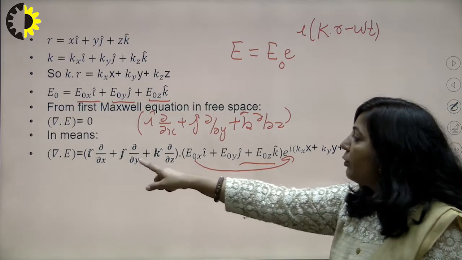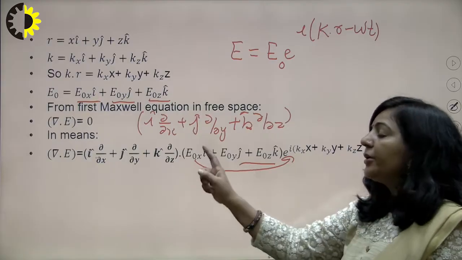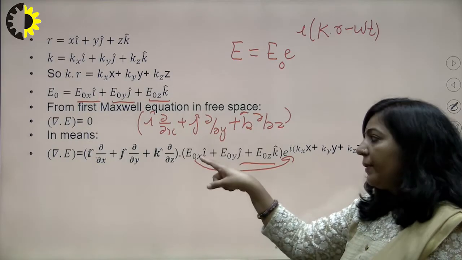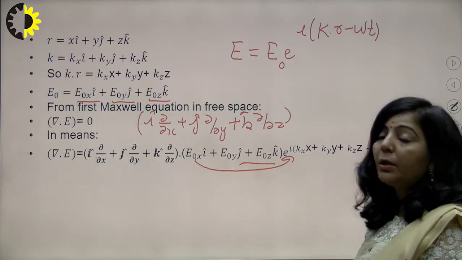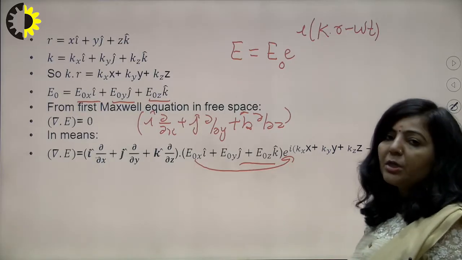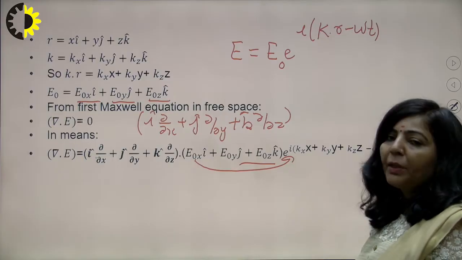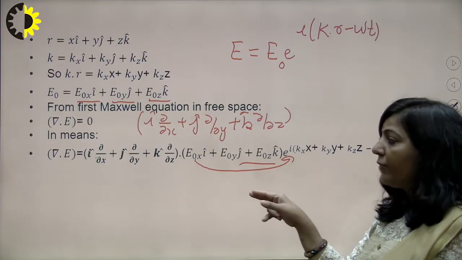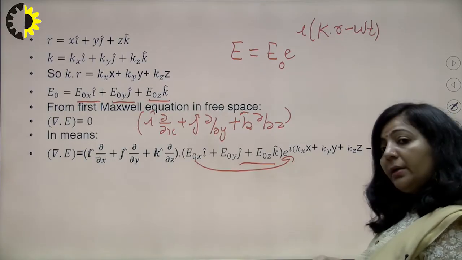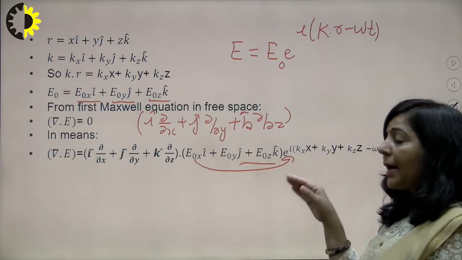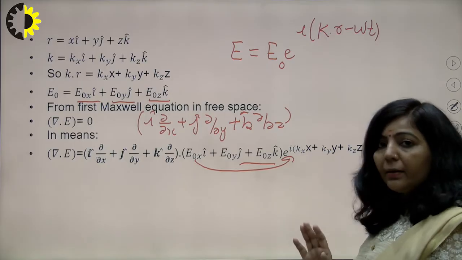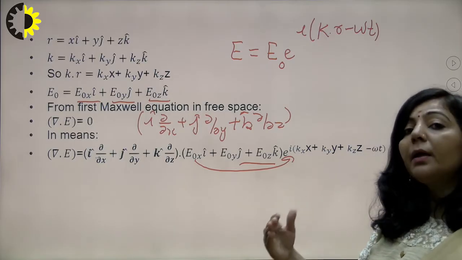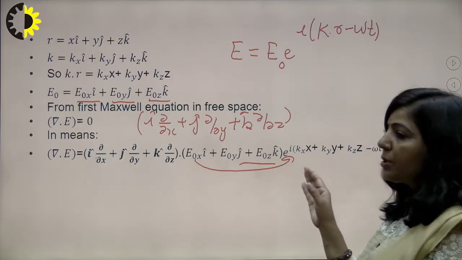After that, if you take j dot j, then j dot j will be 1, E naught y will remain constant, and this derivative will be applicable over this exponential. If it is applicable over this exponential, you will get i ky. So i ky E naught y into exponential. Similarly, the third term will be plus i kz E naught z into exponential. I hope you are getting my point at how you are taking the derivative, how you are solving it.